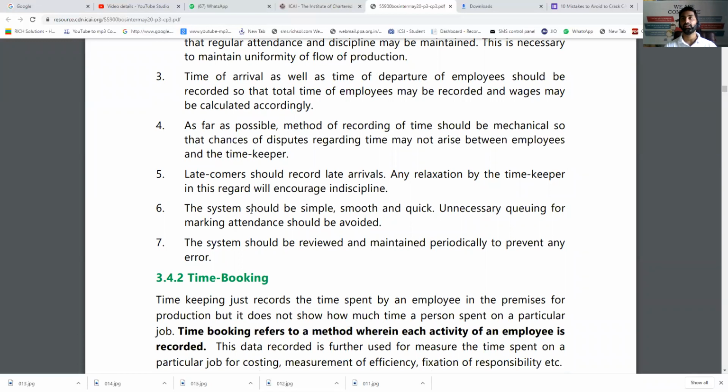So the system should be that after a certain point, let's say after 8:15 a.m., even if you enter properly at 8:16 a.m., it will be a late mark. So that system should be there.